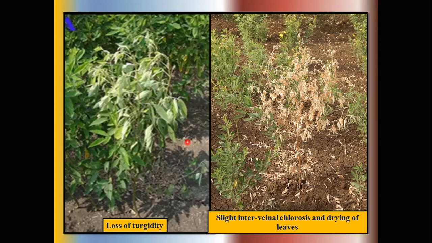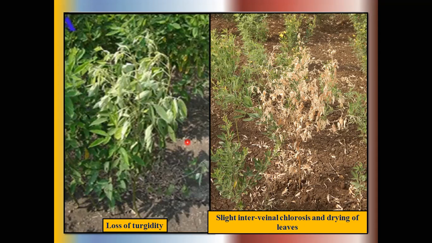In the next year, the farmers sow the seed in the same field. At this time, the chlamydospores become active and germinate under favorable conditions.